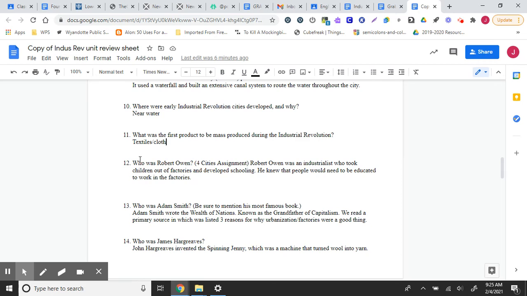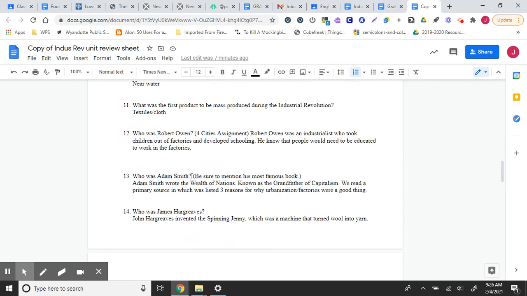Twelve, who was Robert Owen? You learned about this guy in the Four Cities assignment. Robert Owen was an industrialist who took children out of factories and developed schooling. He knew that people would need to be educated to work in the factories. So Robert Owen is kind of controversial. He was very ahead of his time, like 100 years before traditional schooling started to take place. So how do you view that? Was Robert Owen a good guy looking out for people by educating them, or was he just training people so that he could make more money?